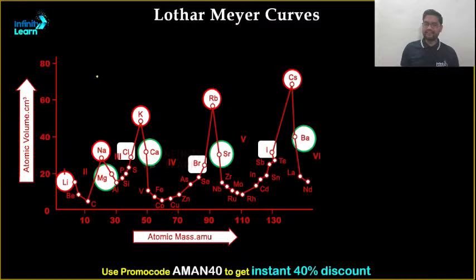ध्यान से देखना, जिस रेड वाले सर्कल्स है, that is lithium, sodium, potassium, rubidium, cesium. Can I say they all are alkali metals? And अगर alkali metals को ध्यान से देखोगे तो सारे के सारे टॉप पे हैं. It is at the top, मतलब पहाड़ के एकदम टॉप पे, पीक पे है.